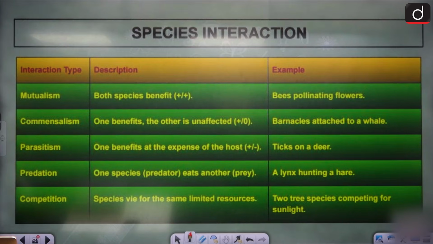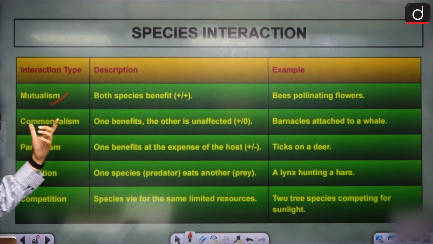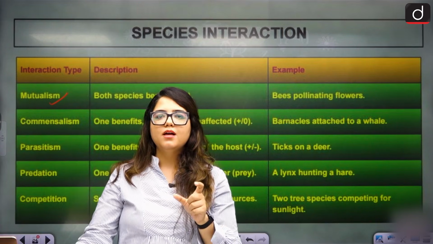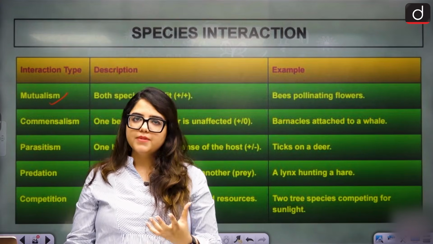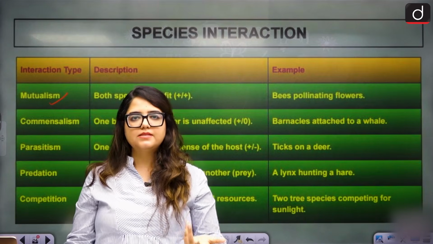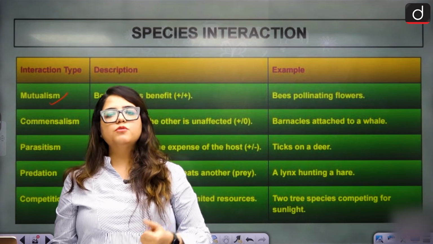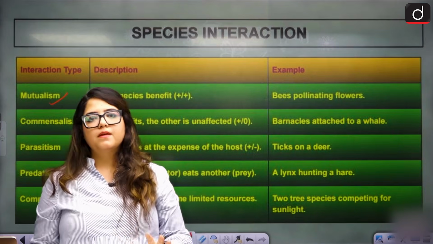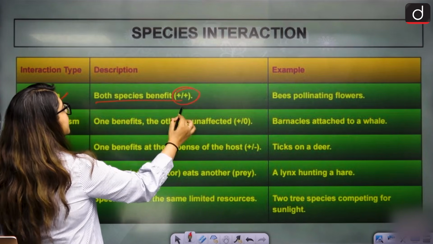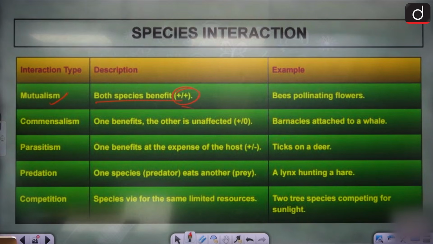What type of interaction species have? Number one is mutualism. What is mutualism? We say mutual support, mutual decision. Where do we use the term mutual? When both are agreeing to it. Yes, both think that, okay, this is good for you, this is good for me as well, let's do it. That's it. That is mutual. So mutualism is the same concept here. How both species are benefiting. They mutually agree because they are both benefiting. Like